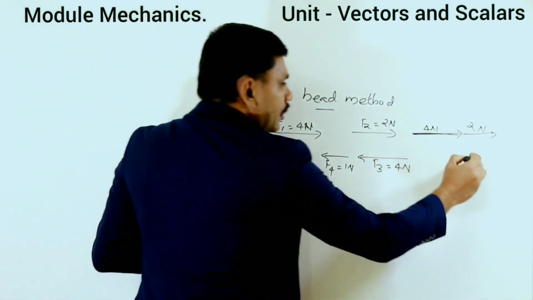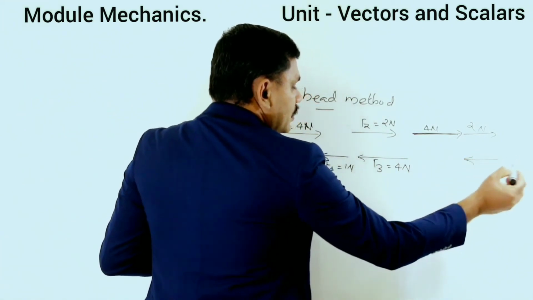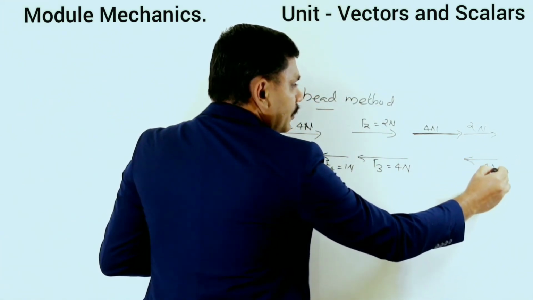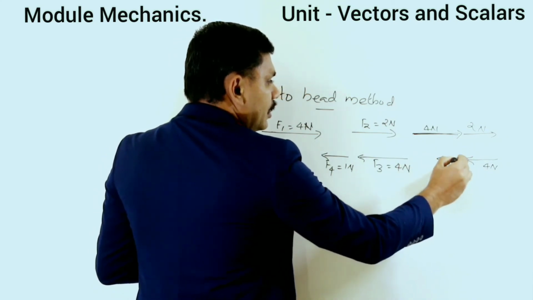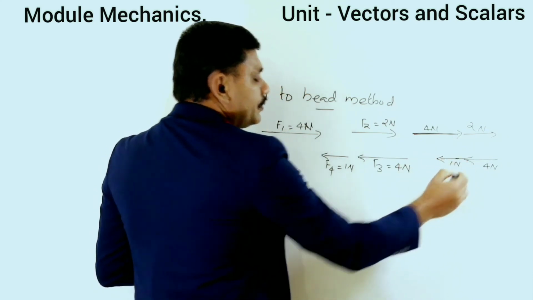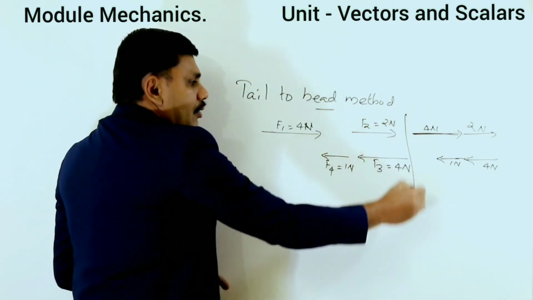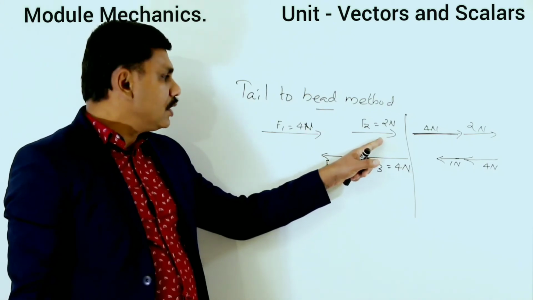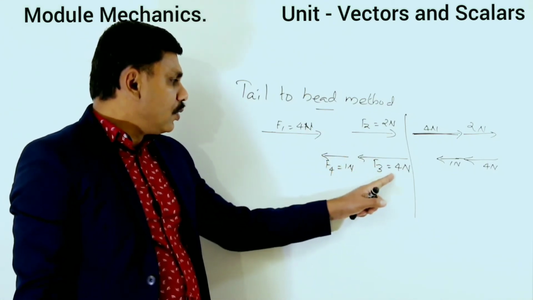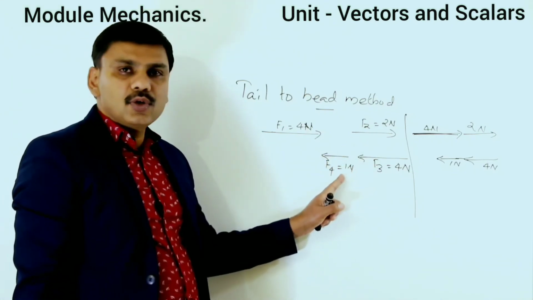Then this is 4 Newton, and then keep the tail there, 1 Newton. So 4 Newton, 2 Newton towards right, and 4 Newton and 1 Newton towards left.